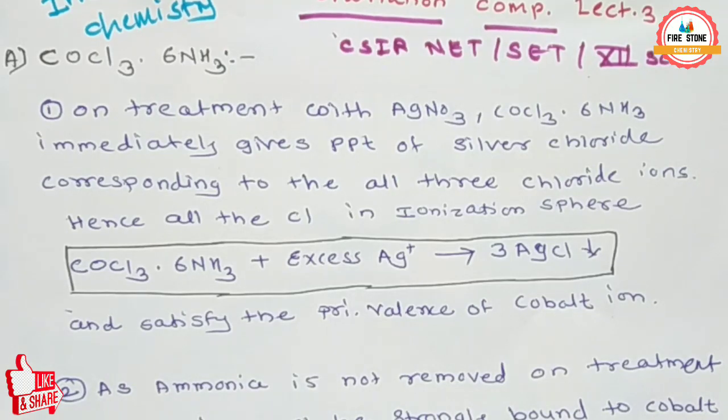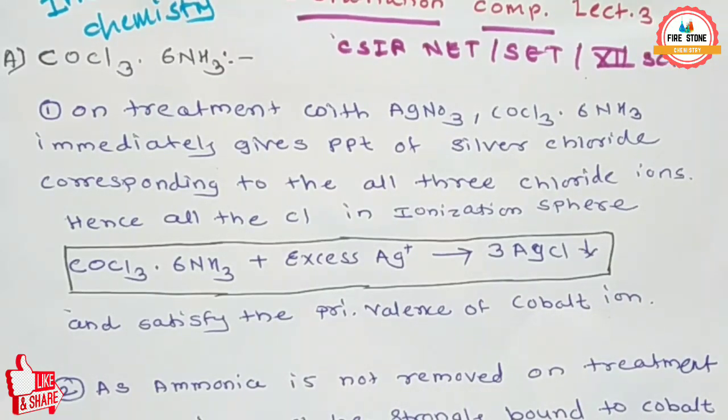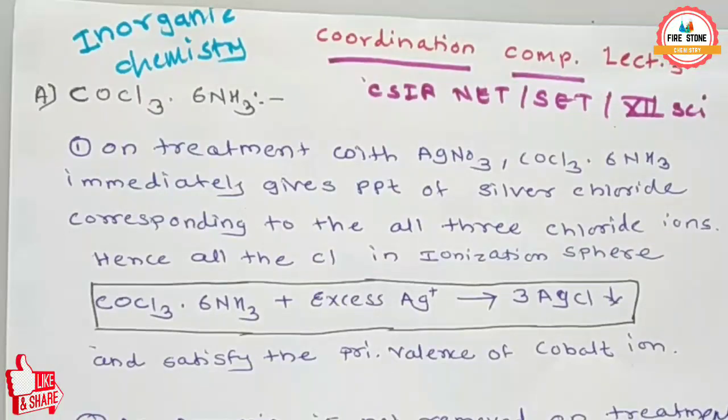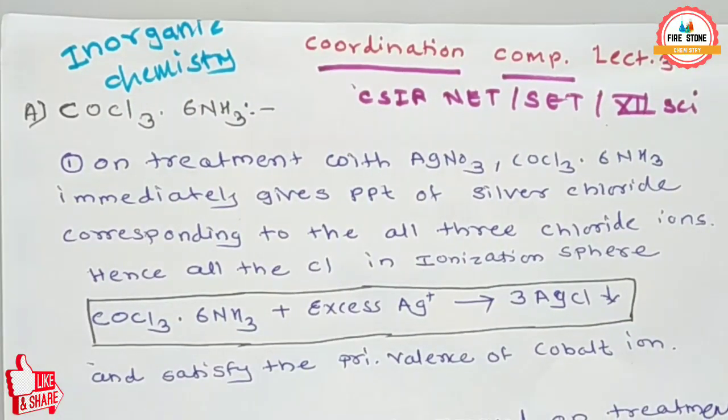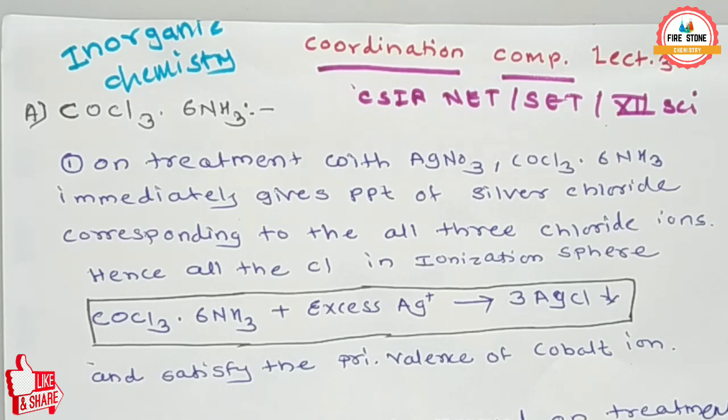In previous lectures we saw what a coordination compound is and what the coordination number is. Here we see Werner's theory. Werner's theory postulates that most metallic elements exhibit two types of valencies, the primary valency and the secondary valency.